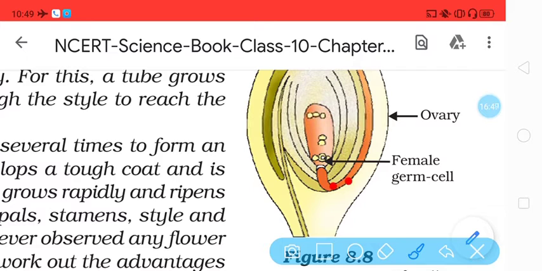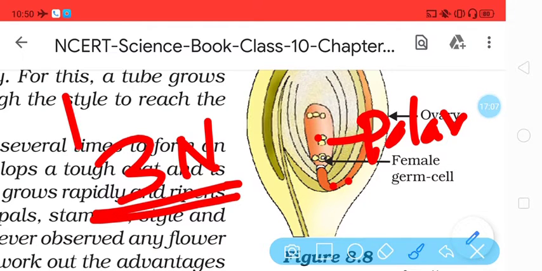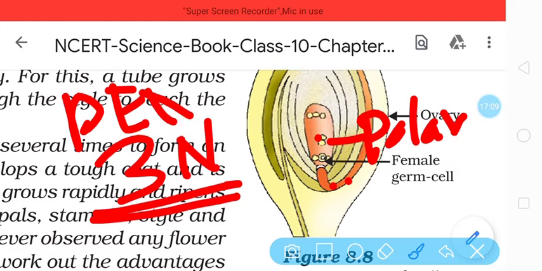Now the second generative nucleus, as the first has fused with the egg cell, will fuse with the polar nuclei. I told you here there is a polar nuclei. So it will fuse with the polar nuclei to form the triploid primary endosperm nucleus. Here once again fusion has taken place. Fusion means fertilization. Okay, so first fertilization has taken place.